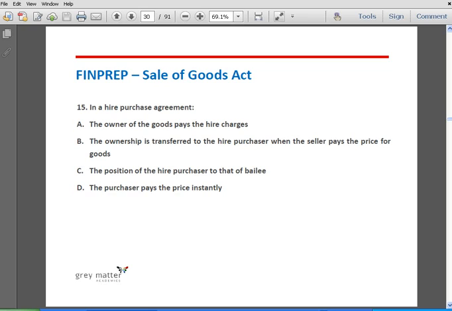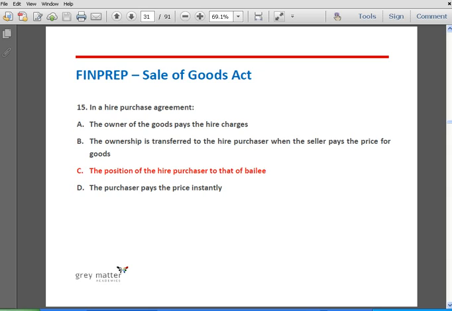Question number 15. In a hire purchase agreement, A. The owner of goods pays the hire charges. B. The ownership is transferred to the hire purchaser when the seller pays the price for goods. Option C. The position of the hire purchaser is that of a bailee. Option D. The purchaser pays the price instantly. The correct answer is option C. The position of the hire purchaser is that of a bailee.